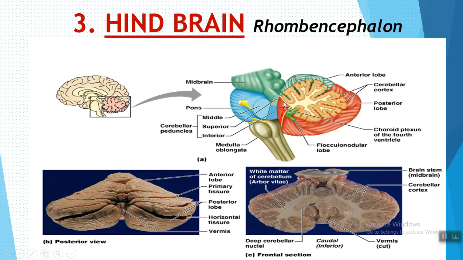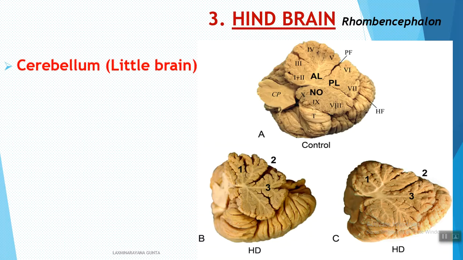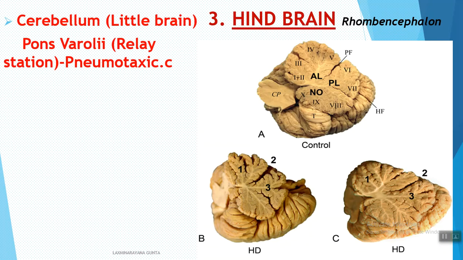Here it is the medulla oblongata. This is the pons, and this one is the cerebellum. These three together make the hindbrain, also called the rhombencephalon. And the first part of the hindbrain, that is the cerebellum, is also called the little brain.